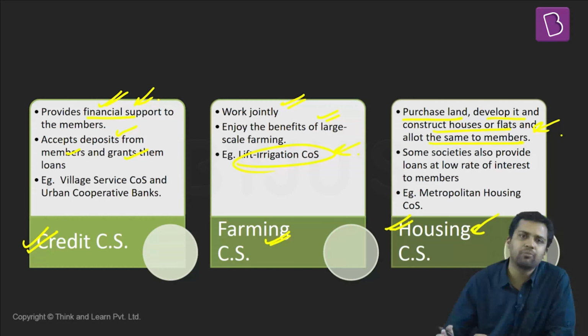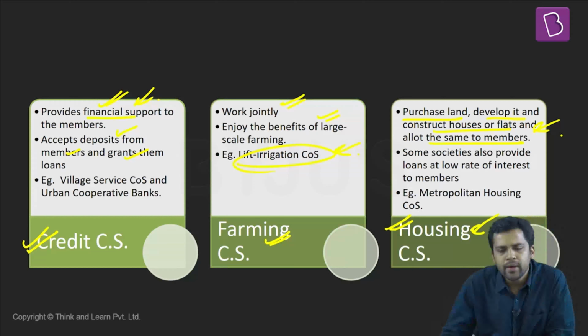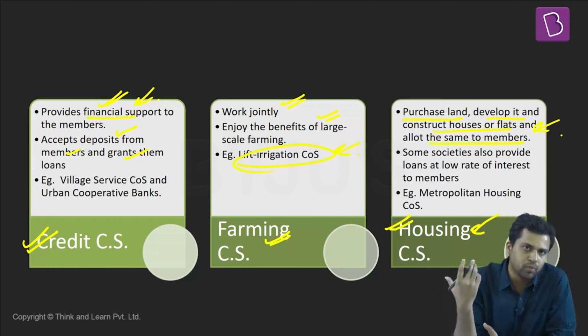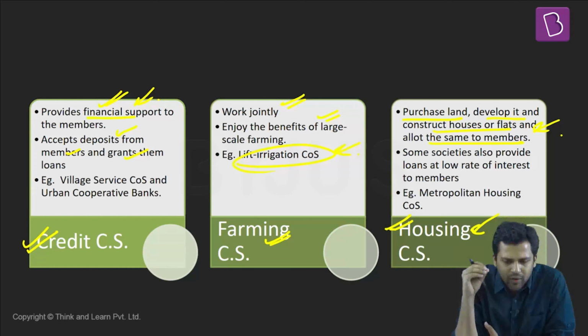So these are some types of cooperatives around you, some examples. There might be some more examples as well. So wherever you are staying, try to explore. You might observe cooperatives around you. Also, you might observe some more types of cooperatives in newspapers and magazines. So if you observe these things, just note it down.